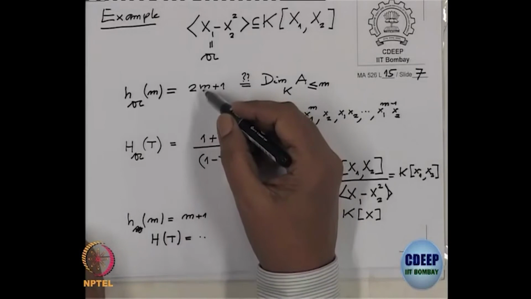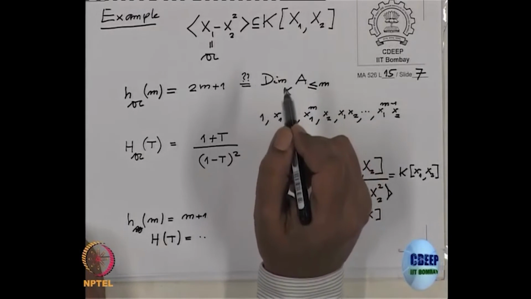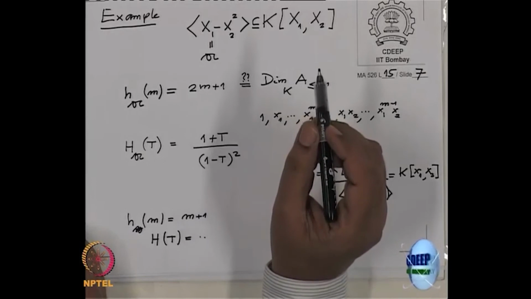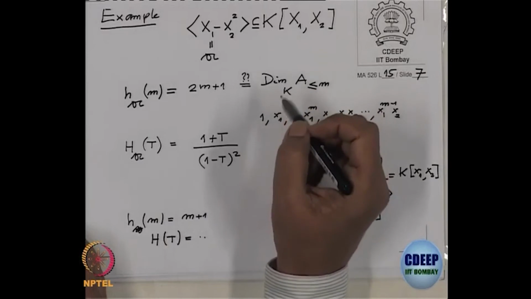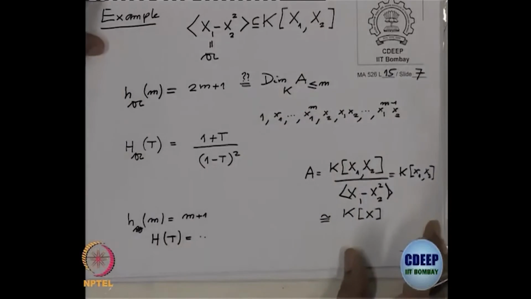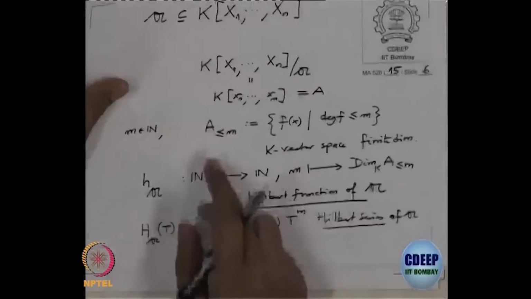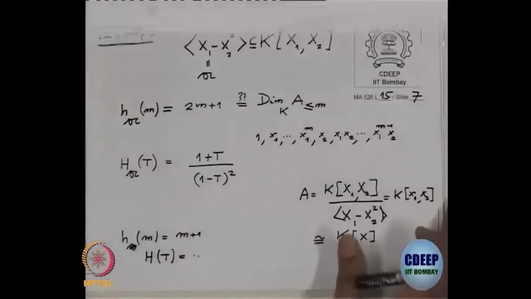So, therefore, the Hilbert function does depend on a generating set of a finite type k-algebra. Now, the only hope is that we prove that it is a polynomial function, and the degree of that polynomial function does not depend on a generating set. This is what we will prove. In other words, this A less equal to m gives a filtration of the algebra A, and we have used that to define the Hilbert function.